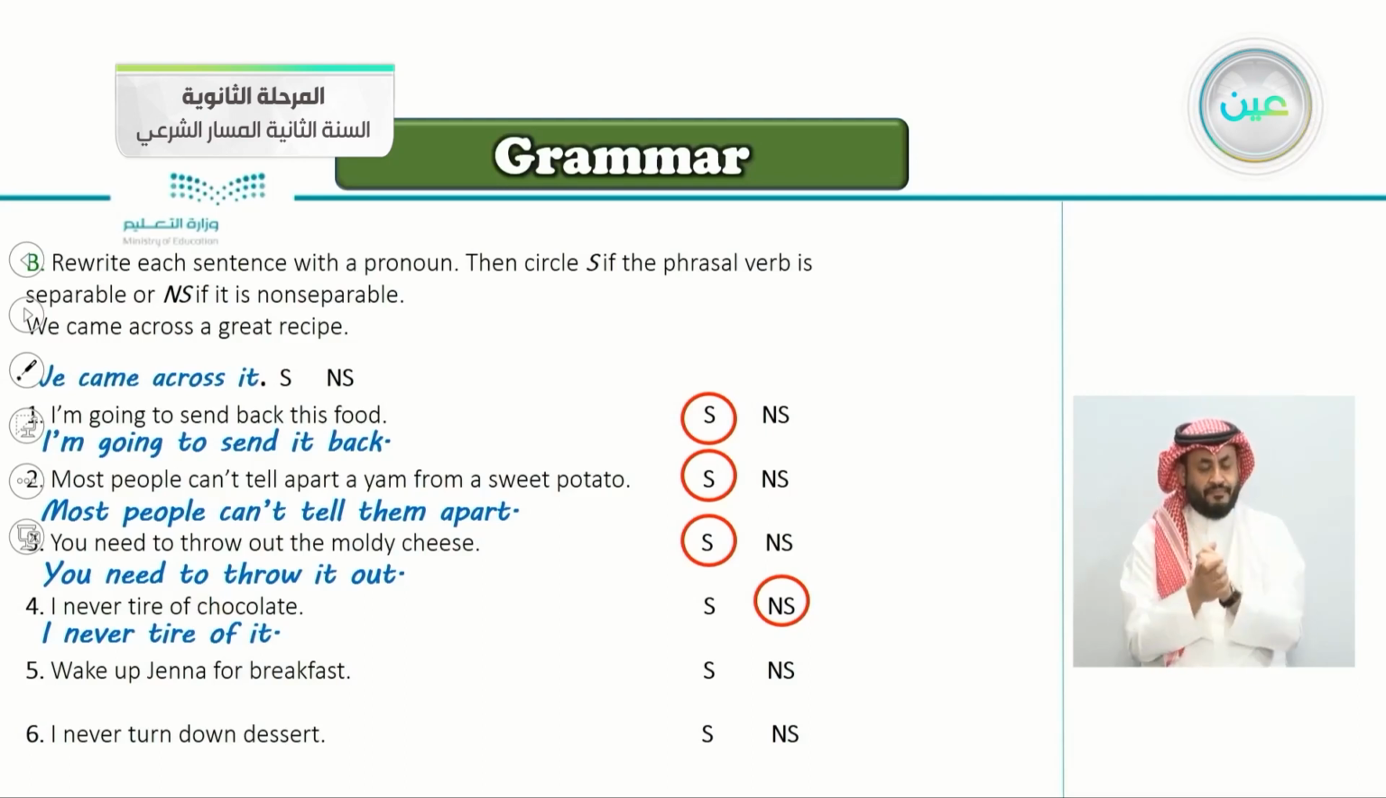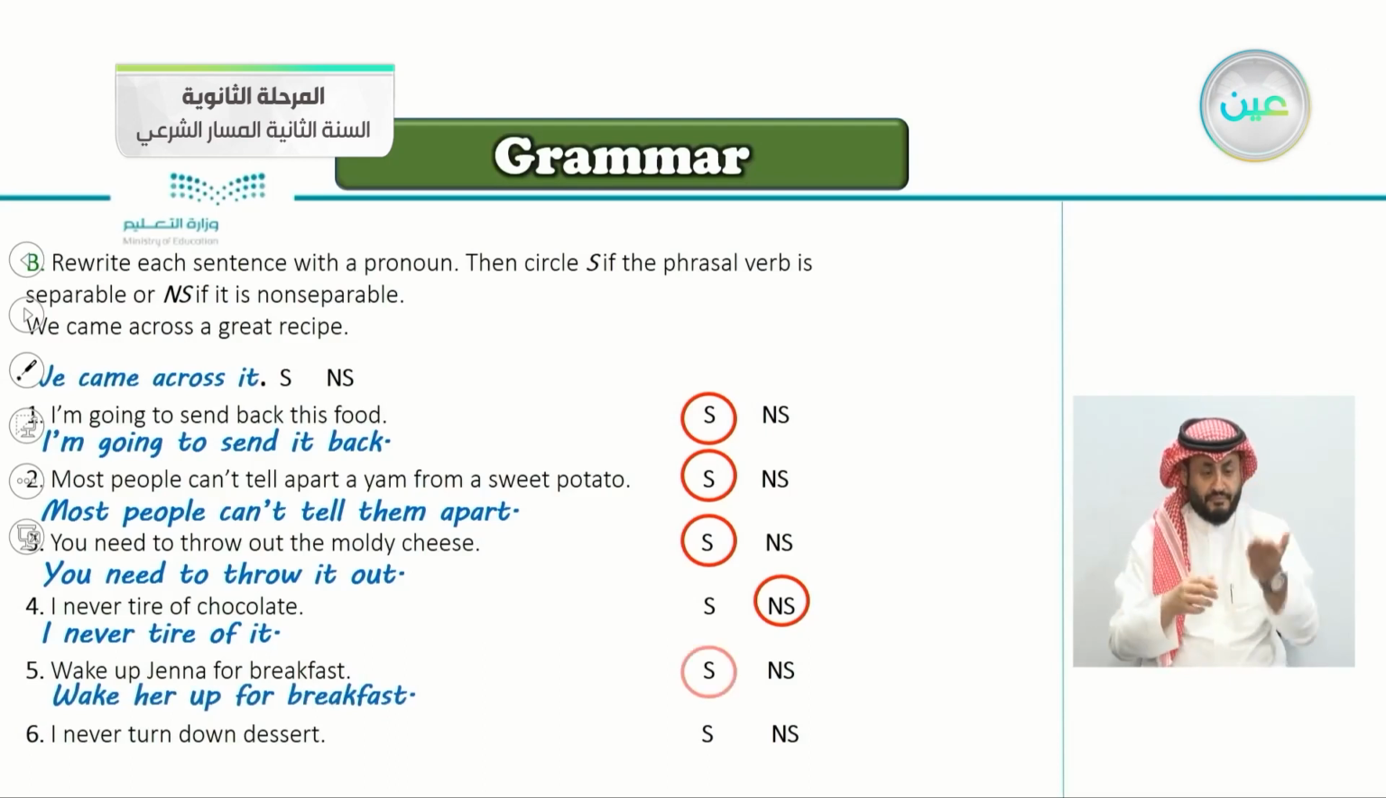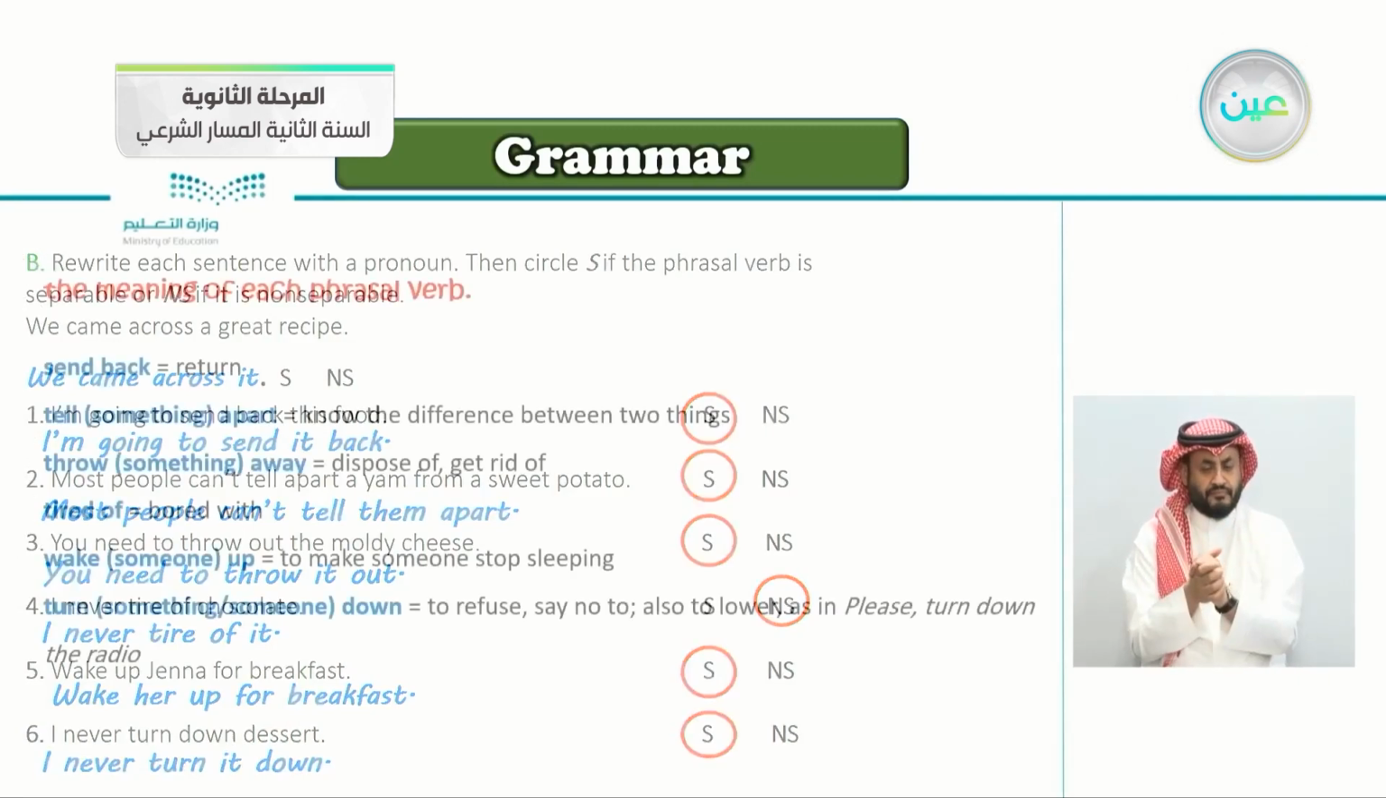Number five, wake up Jenna for breakfast. So we say wake her up for breakfast. This is also very good, separable. Number six, I never turn down dessert. So we have turn down, and the object is dessert. So what do we say here? Turn down, it's also separable. You say I never turn it down. So this is also separable.